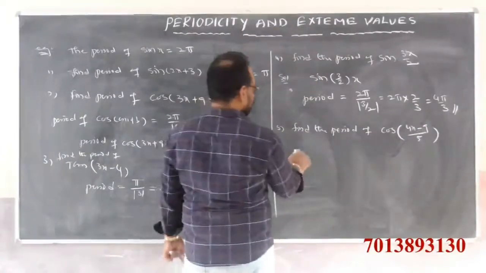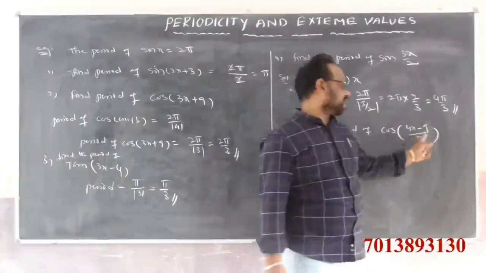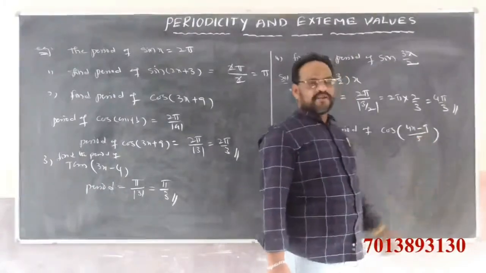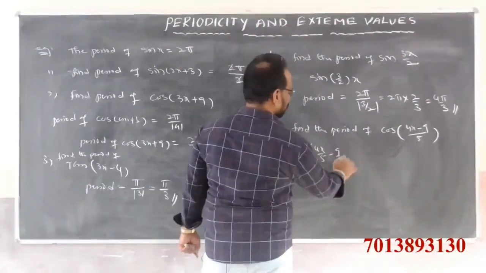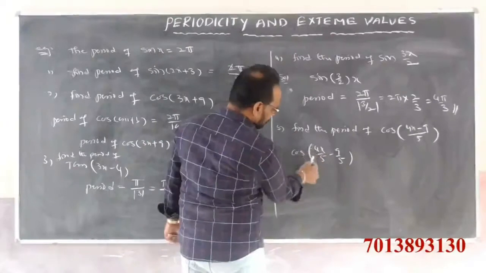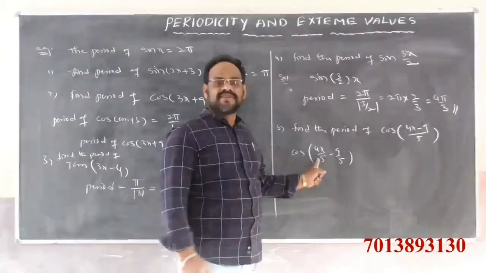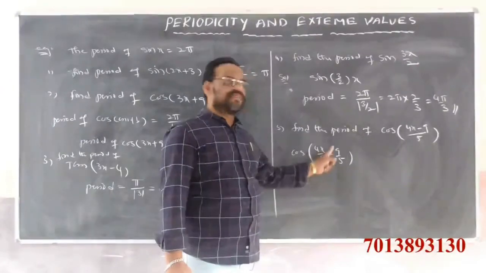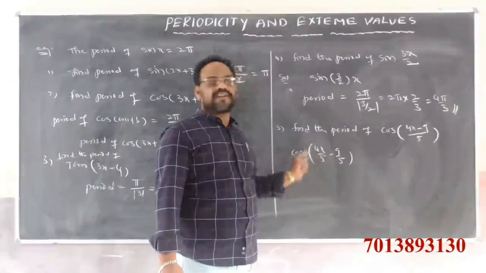So this can be written as 4x minus 9 by 5. Separating the denominator, we get 4x by 5 minus 9 by 5. What is the coefficient of x here? Clearly 4 by 5. Here the constant, whatever it may be, ignore that one. We want the coefficient of x only.